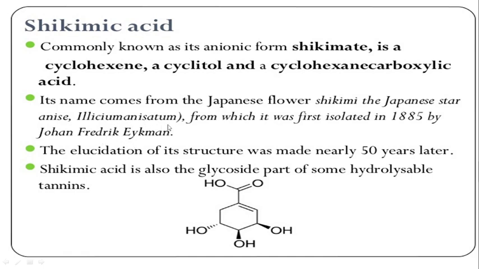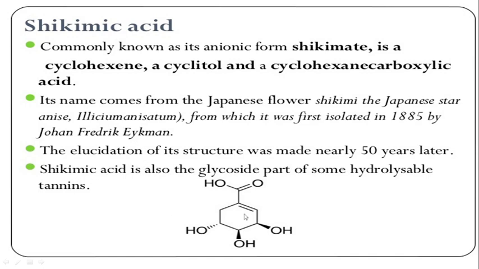Illicium anisatum, from which it was first isolated in 1885 by John Frederick Eykman. So first it was isolated in the year 1885, and the name shikimic acid is given from the flower, which is a Japanese flower. The elucidation of its structure was made nearly 50 years after its discovery.